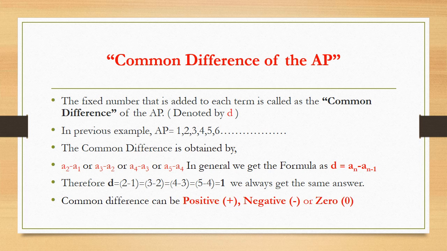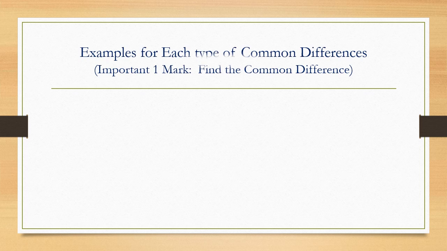Now, common difference can be either positive, negative or 0. Now, what is this positive, negative or 0? Let us take examples for each type of common difference. Now, these examples are going to be very important from the exam point of view for 1 mark. Directly, these questions will be asked like find the common difference of the AP. Now let us take an example for positive common difference.